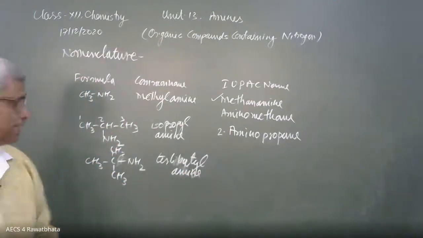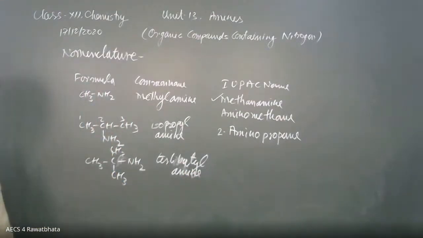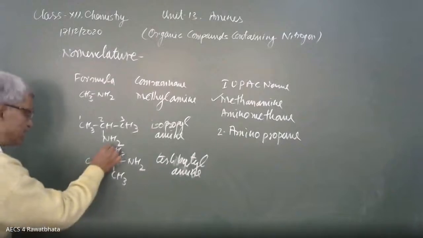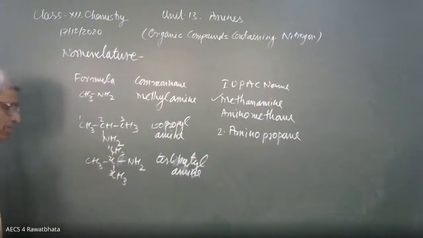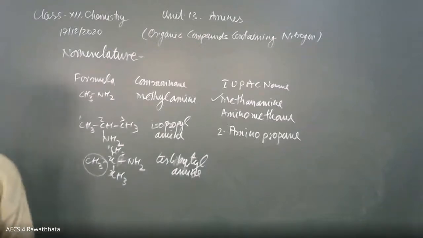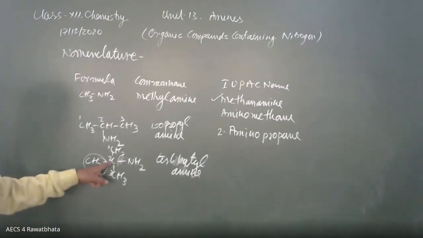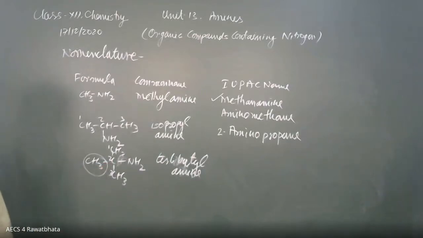And the IUPAC name: selection of the longest chain having 3 carbons in the chain. We can number 1, 2, 3. The CH3 is out of the chain, it becomes a prefix. The CH3 is attached to the second carbon: 2 amino, 2 methyl propane.